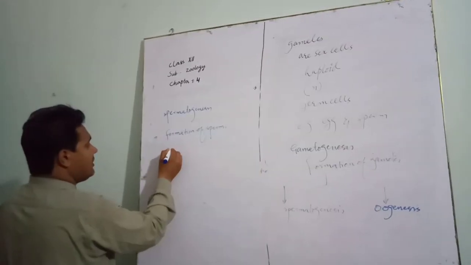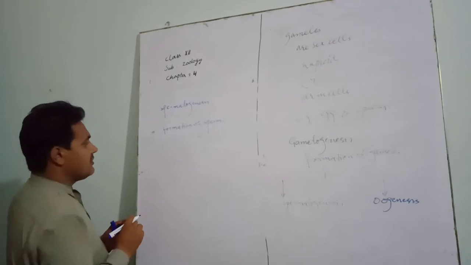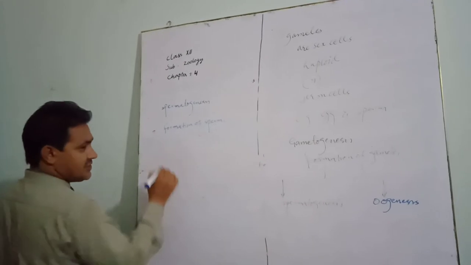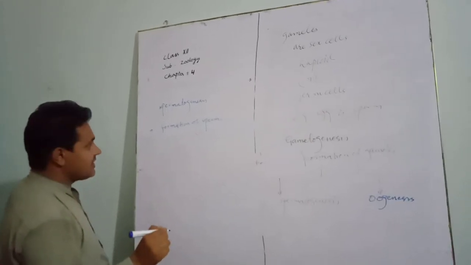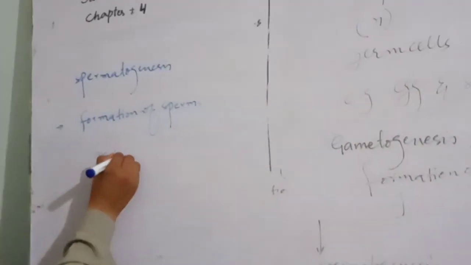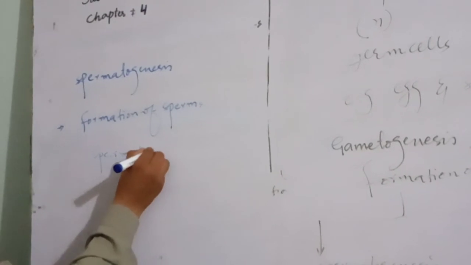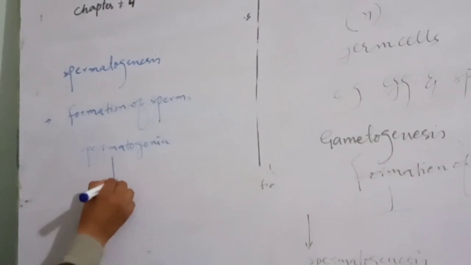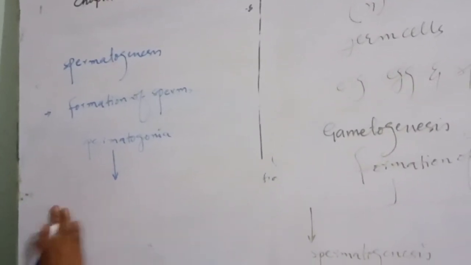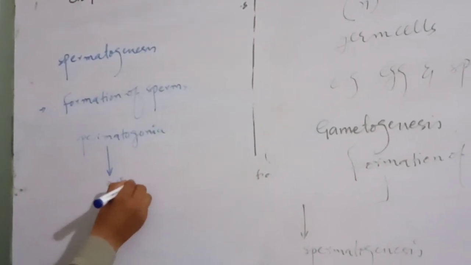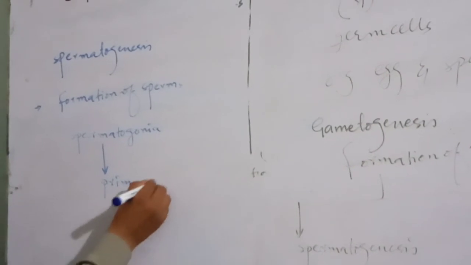First of all, these are formed in the testes. There are some special type of cells called spermatogonia. Spermatogonia divide mitotically into primary spermatocytes, two primary spermatocytes.